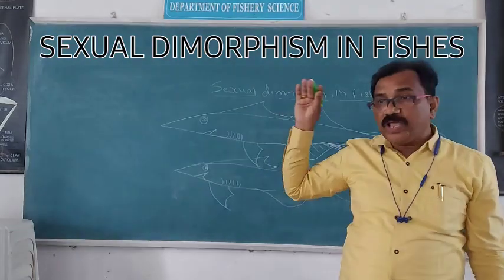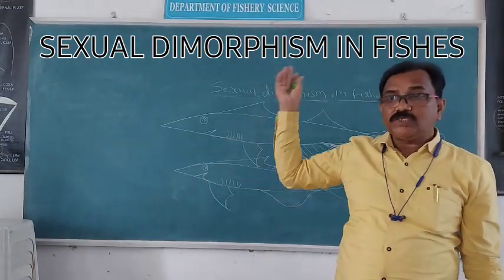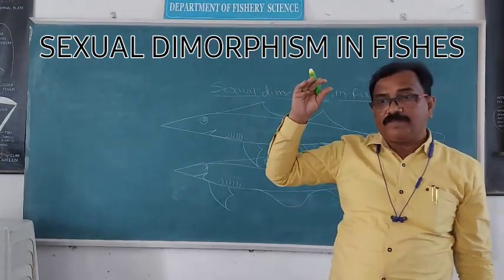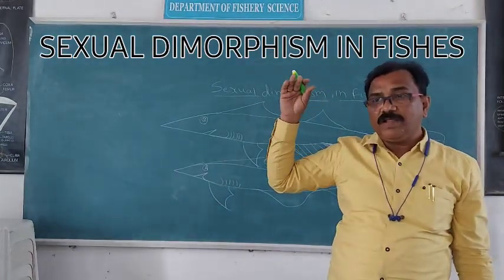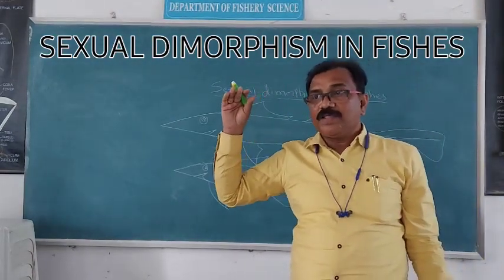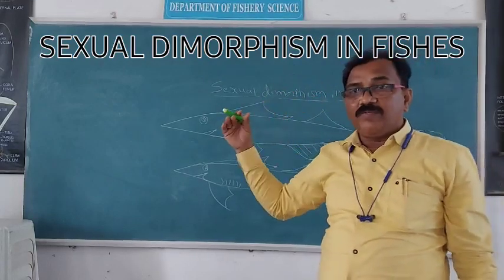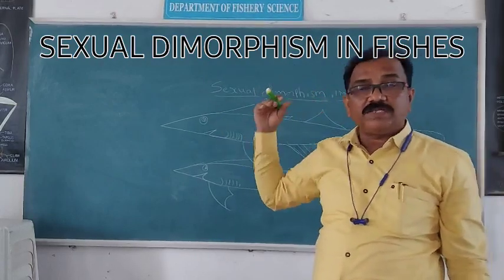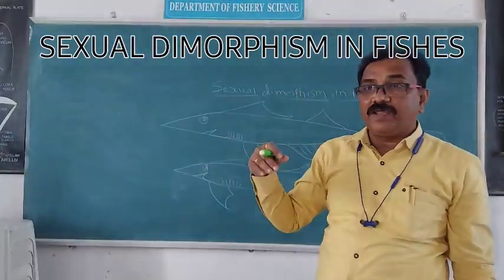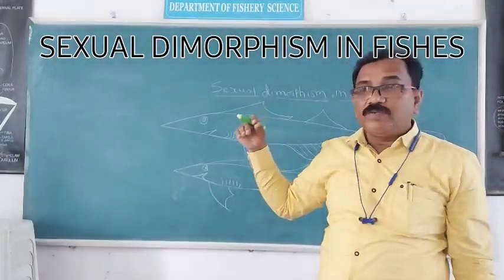Fish which look like an elephant are called elephant fish. Fish which look like a rabbit are called rabbit fish. Fish which look like a rat are called rat fish.